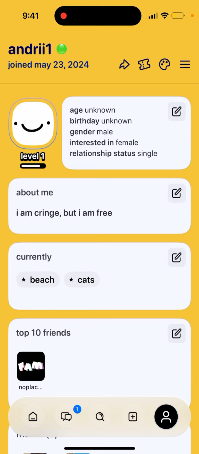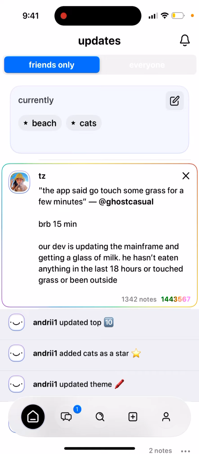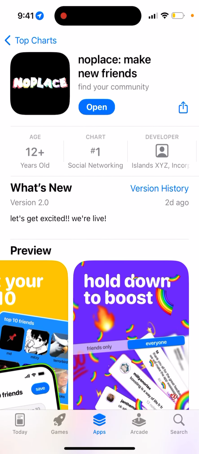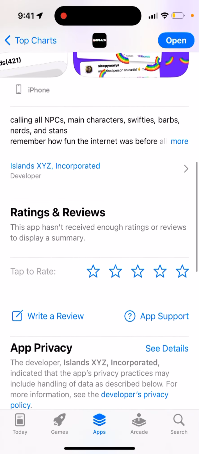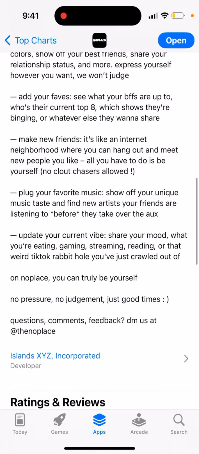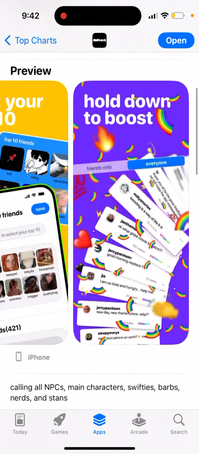So at the moment, that's just what you have, and so yep, that's where it is. So have fun with this app. Pretty cool idea. At the moment, it's going viral on TikTok. So I will try to discover it more. There are a bunch of other features. As you can see here, you can still customize your profile, add your faves, make new friends, add your music, update your current vibe. So that's the idea. Try it out.